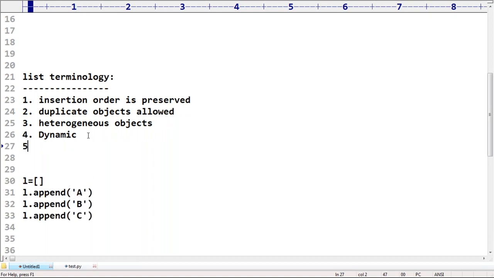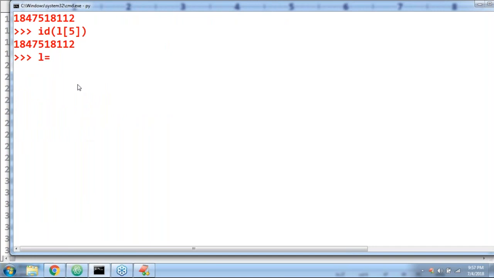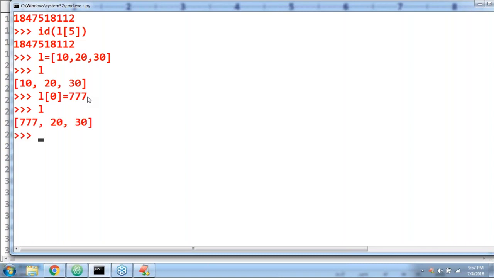Next, fifth one, sir. Very important point. Is list mutable or immutable? Please, guys. What is the meaning of mutable? You can change the content or not. One minute, observe that. L is equal to 10, 20, 30. Let me print the L value. 10, 20, 30 is coming by default. Now, L of 0 is equal to 777 I'm taking. Yes, perfectly valid. Let me print the L value.